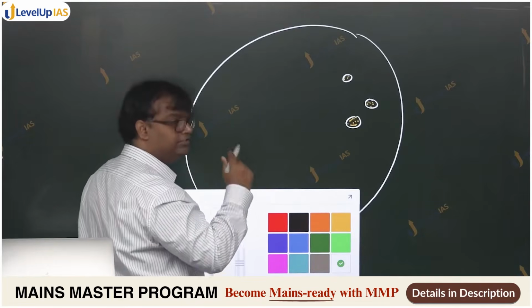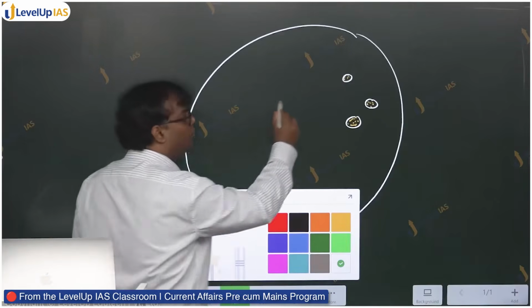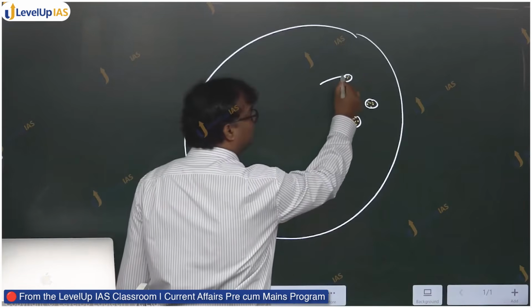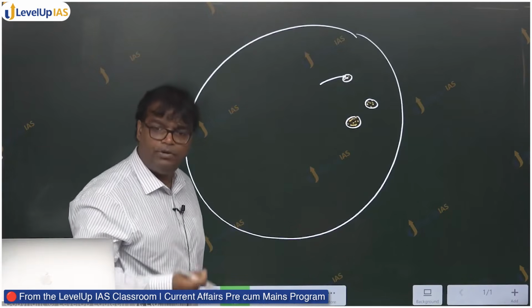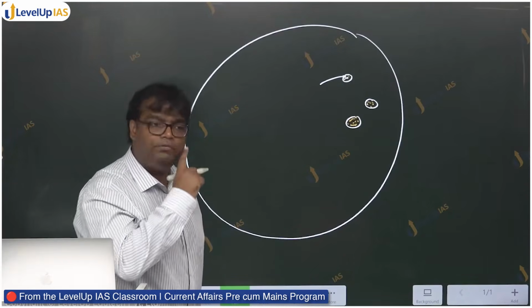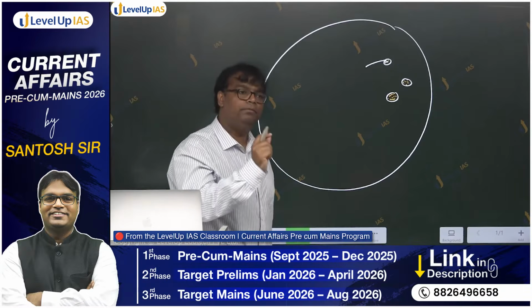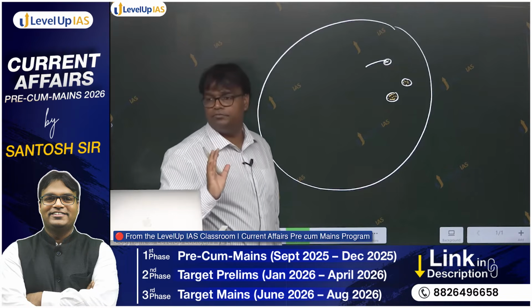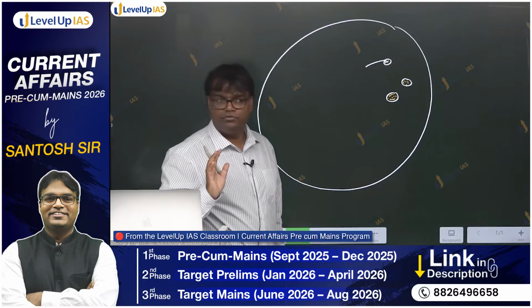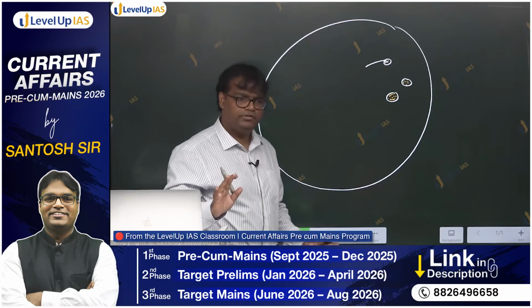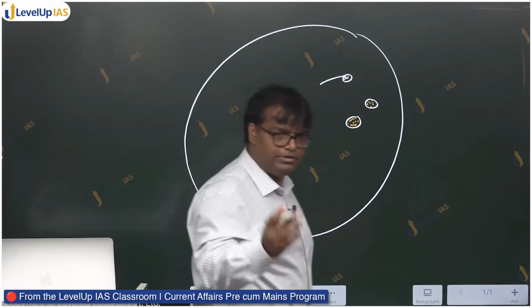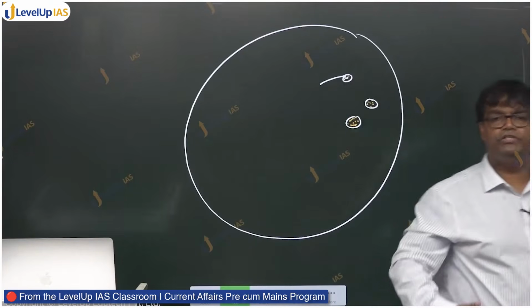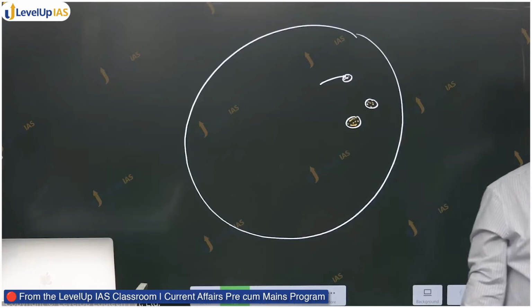If an Indian citizen from some other part of the country wants to visit this place, they should get a permission. That permission is inner line permit, ILP. In very layman language, the places which come under inner line permit regime, if you want to visit that place, जैसे right now Arunachal